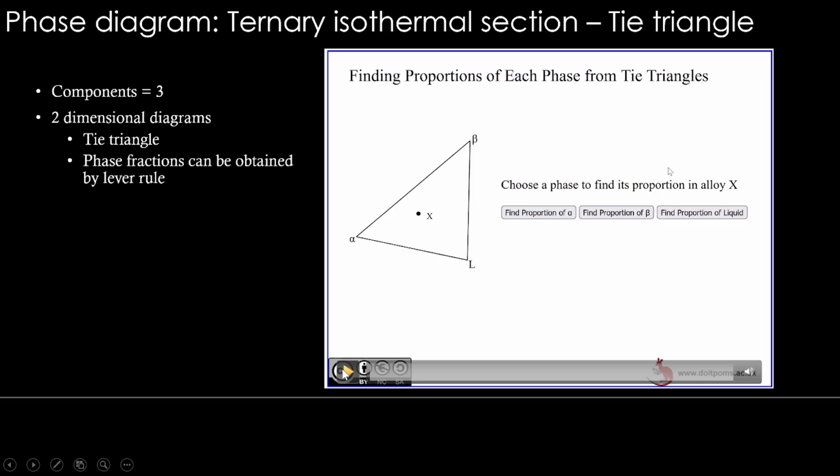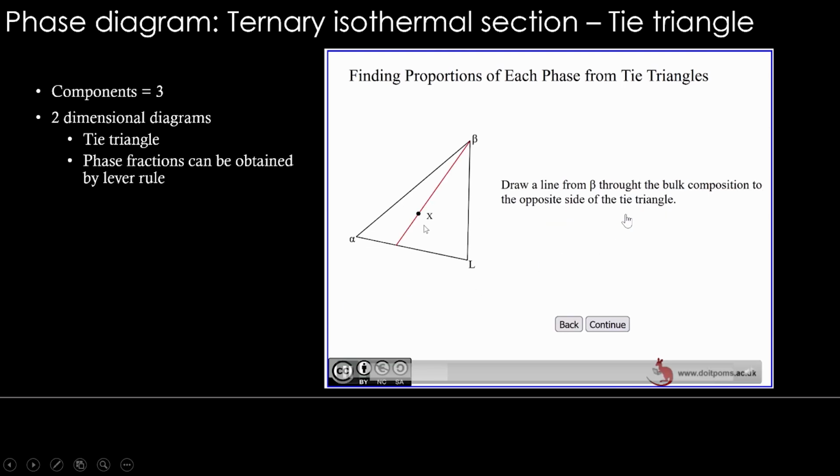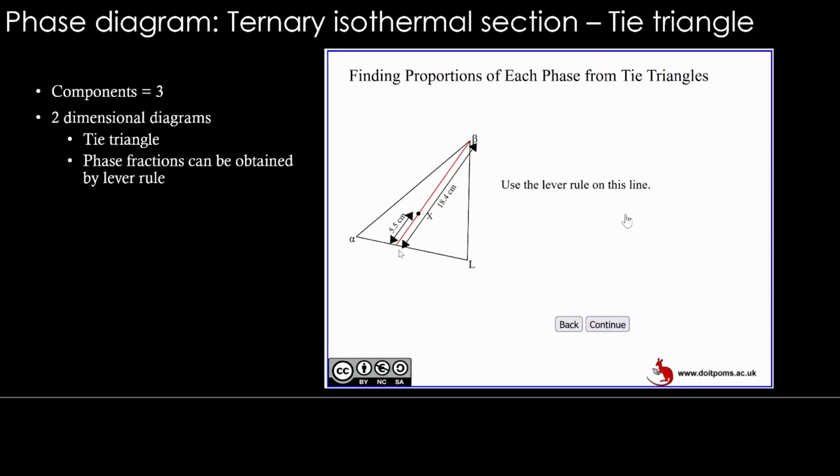So you see, if you want to find out the fraction of beta, you click on find proportion of beta. You will see that the red line which goes through the overall composition X touches the opposite side, and you can measure the lengths on the opposite side and the total length, and then use the lever rule. Percentage of B is that length 5.5 divided by 18.4, which comes out to be 30%.